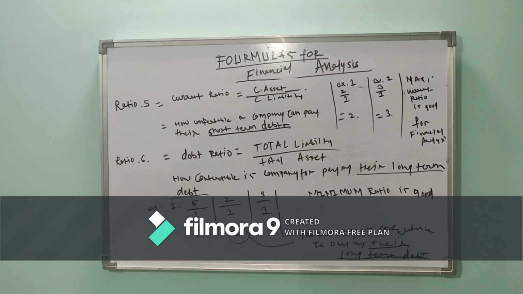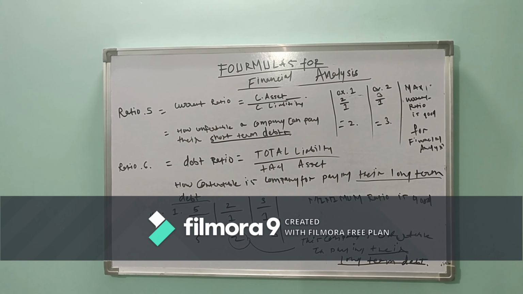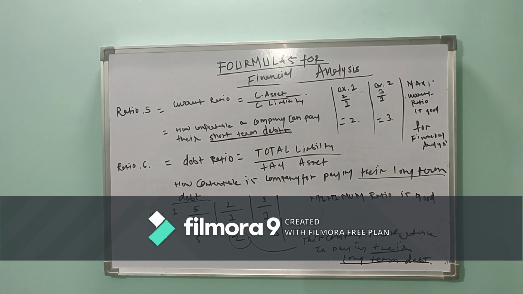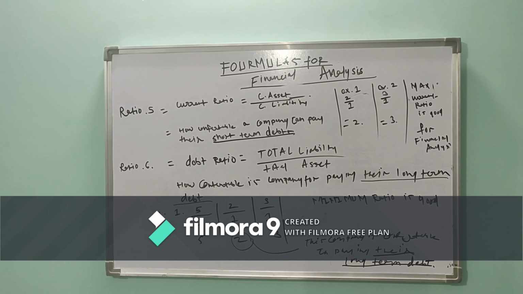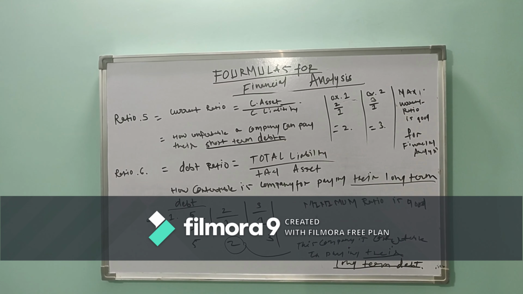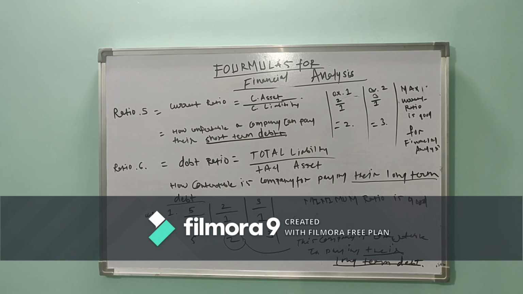So guys, this is ratio number 5, current asset upon current liability, that is the current ratio. In this current ratio we can understand how comfortably a company can pay its short-term debts. And ratio number 6 is the debt ratio, that is total liability upon total asset. From this ratio we can understand how comfortably a company can pay its long-term debts.